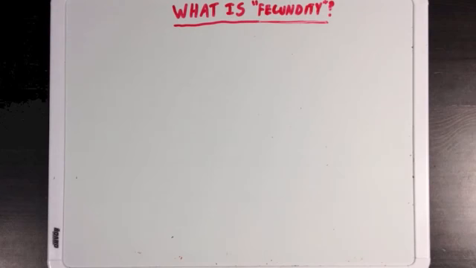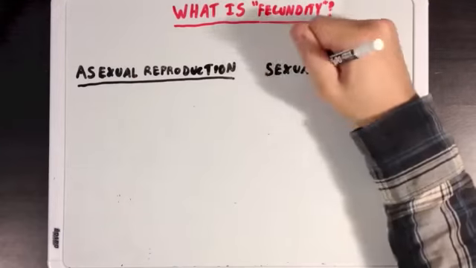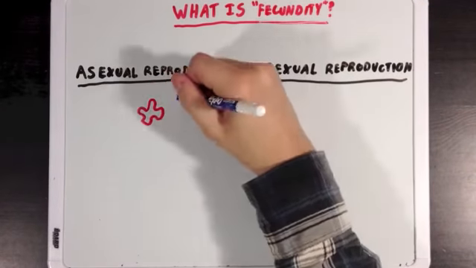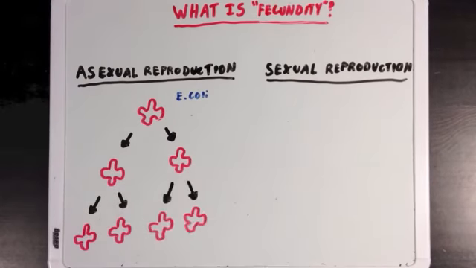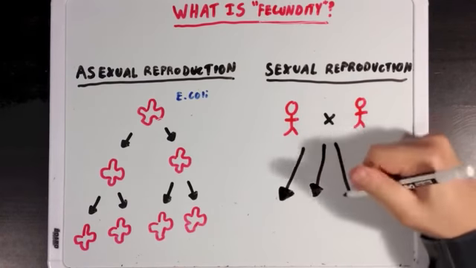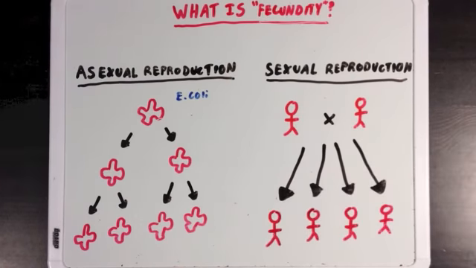Well, fecundity refers to how easily and how often an organism can produce offspring. Now, when you look at asexual reproduction instead of sexual reproduction, fecundity of bacteria like E. coli is determined by how quickly the E. coli cells can divide and increase their population size. When looking at sexual reproduction, fecundity refers to how well an organism can mate with another, and in the case of mammals like humans, carry and ultimately birth offspring. Now, when looking at the fecundity of humans, people often think that it only applies to female fertility, since the females are the ones that are actually carrying the children. But fecundity can also be a measure of a male's ability to produce offspring with a female mate.